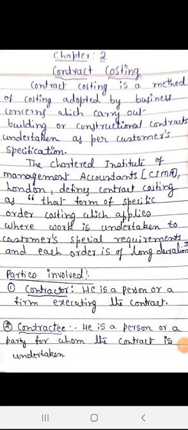Hello students, we'll see the last chapter under cost accounting, that is contract costing. We'll see the theory part first. Contract costing is a method of costing adopted by business concerns which carry out building or constructional contracts undertaken as per customer specification. Contract costing is nothing but taking contracts.